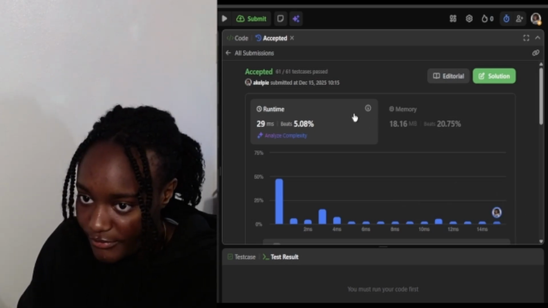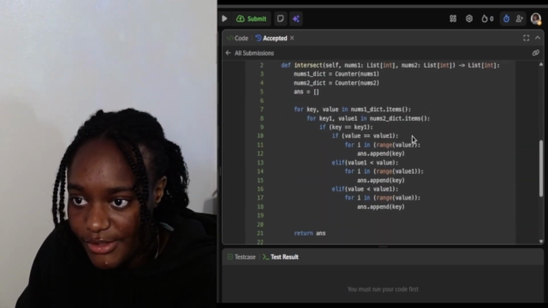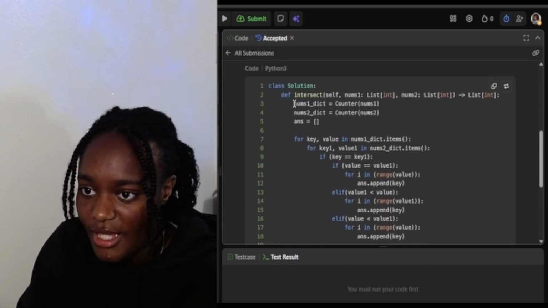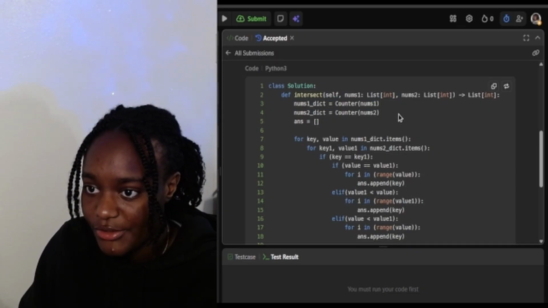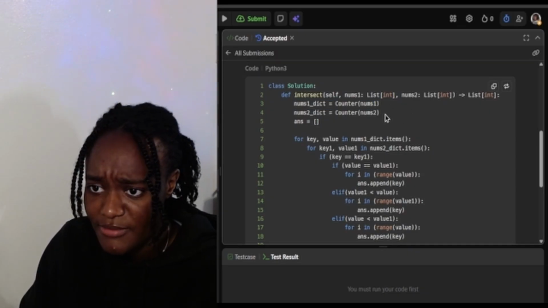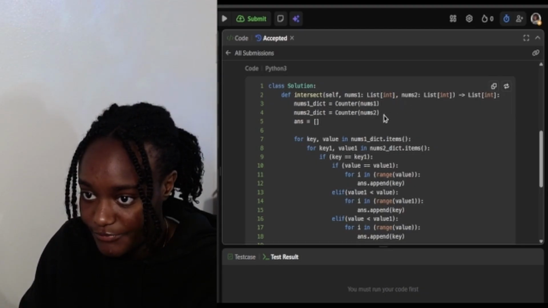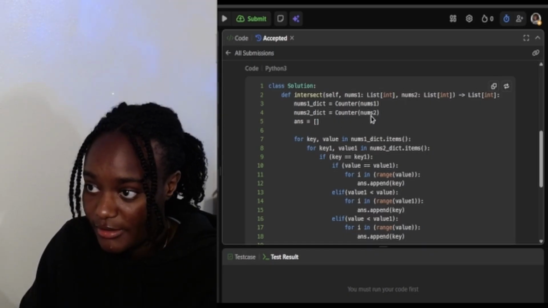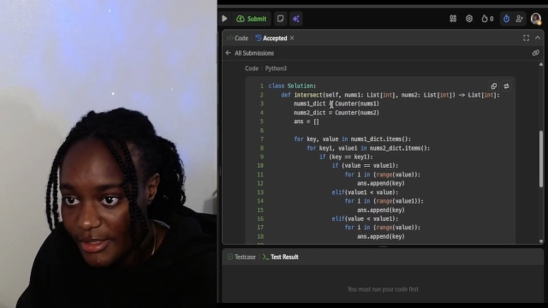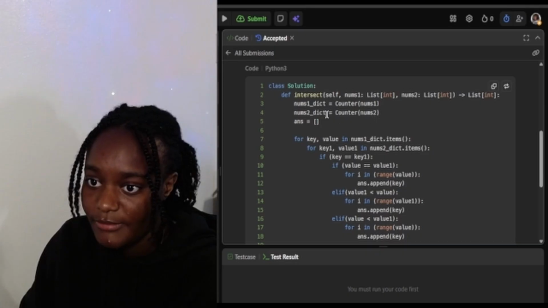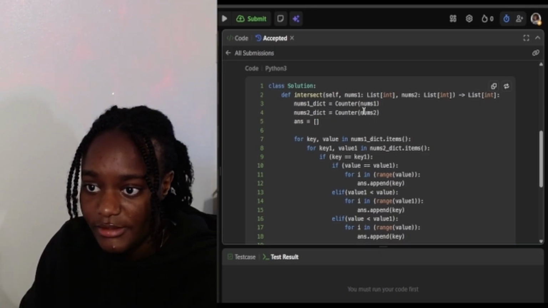So this was the solution I came up with. It was intersect, and then I created two counter hash maps or dictionaries. This is an import, Counter from collections, and this is in Python. So I created a nums dict, Counter of nums1, and then nums2 dict, Counter of nums2.